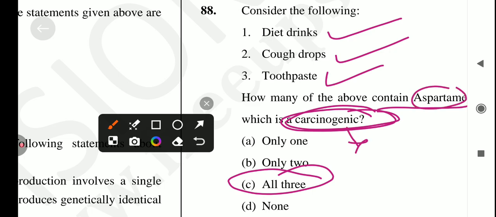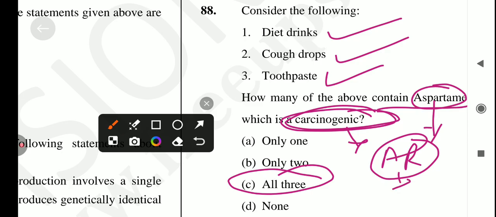Aspartame is an artificial chemical which is used as a sweetener.